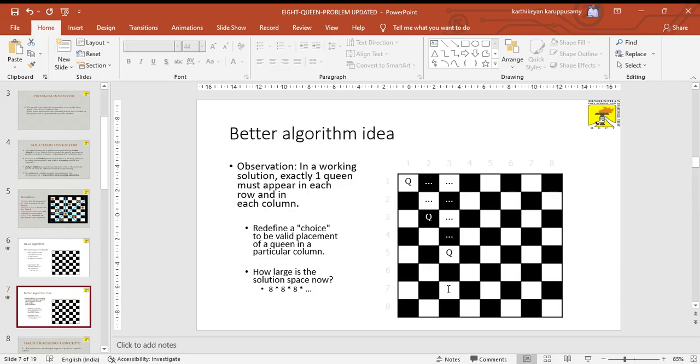Next, a better algorithm was found. With this, in a working solution, exactly one queen must appear in each row. This is also a refined process, and then a valid permutation of queens. If any other queen appears in the same column, we have to move on to the next option. So this will be calculated as 8 into 8 into 8.